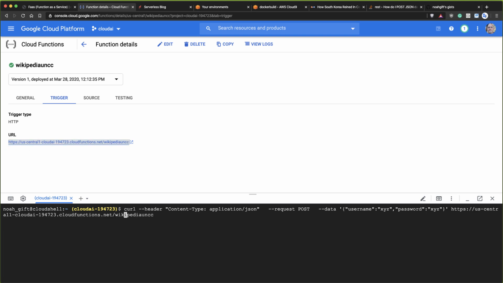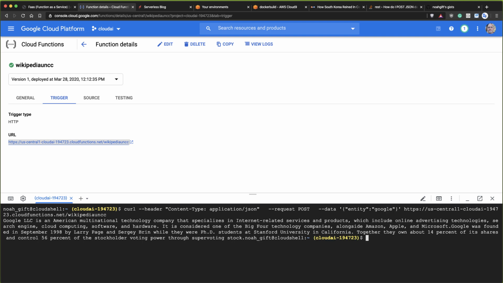And then I'm going to put in the data here. I'm going to put in the payload that will let us call this. So I'm going to put in entity, and then let's just do Google again. Let's make it simple. And if I got this correct, there we go. So it works. So now I can pass this to you like this,